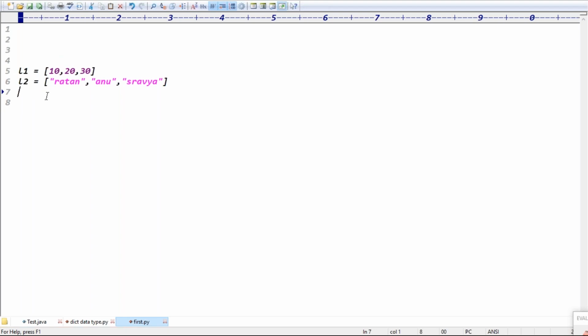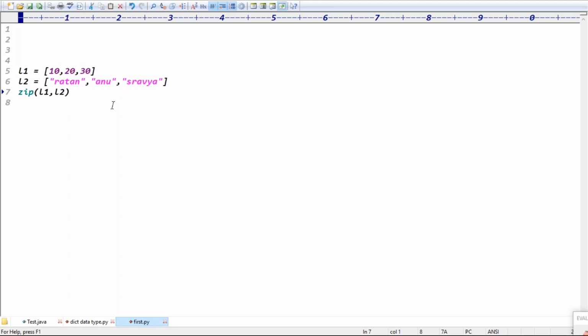Then you decided to convert that list or tuple data into which format? Dictionary format, right? Exactly. Guys, to convert these two lists into the dictionary format, first of all, we have to combine these two. To combine these two elements, we can go for the zip function, guys. Zip of L1, L2. That's what you have to do first of all. First, you can combine it using the zip function.